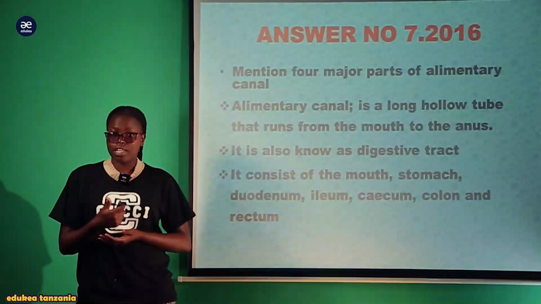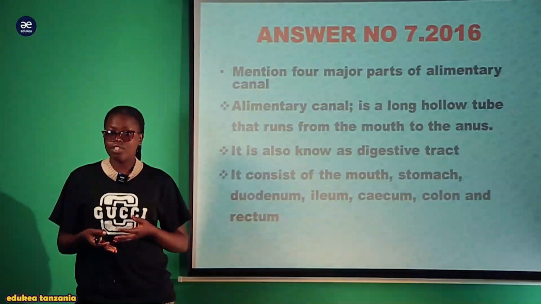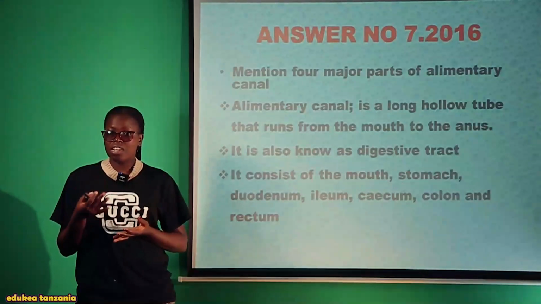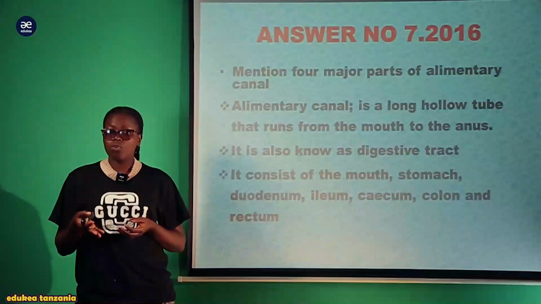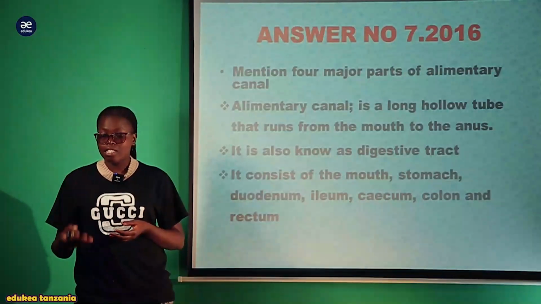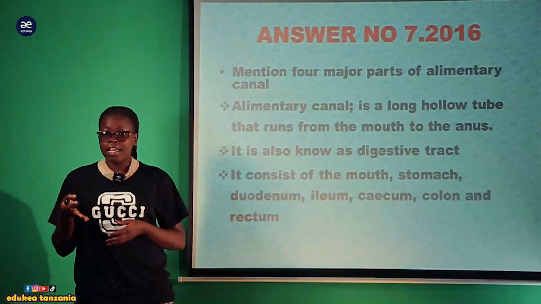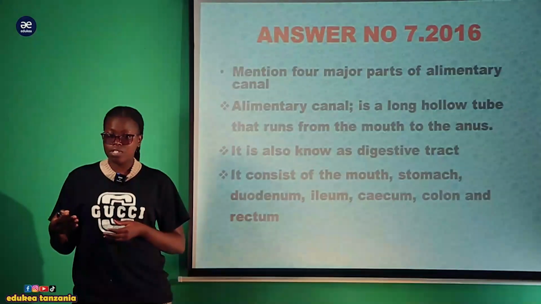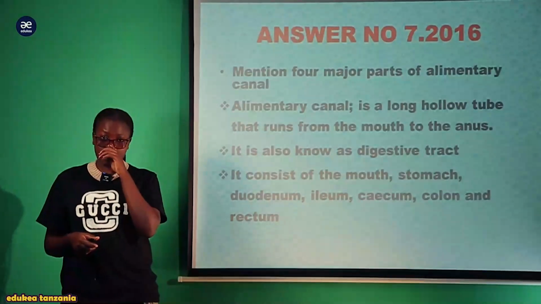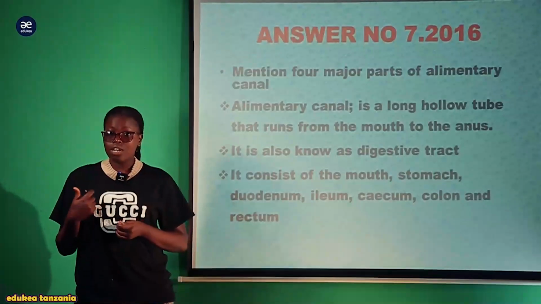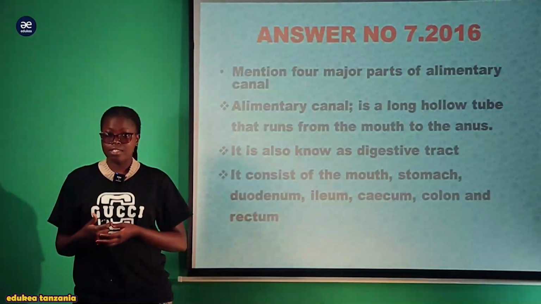Tumeangalia katika process of digestion, kuna ingestion, kuna digestion, ambapo kuna mechanical na chemical digestion, kuna absorption, kuna assimilation na vile vile kuna egestion ambayo ni removal of unwanted material ambazo ni in form of feces. So this alimentary canal starts from the mouth to the anus.